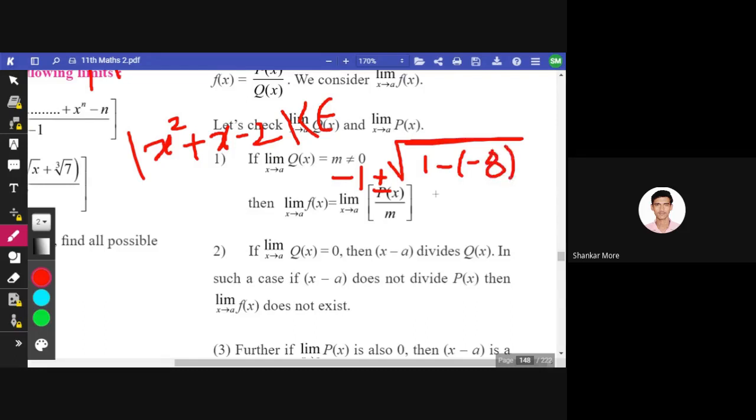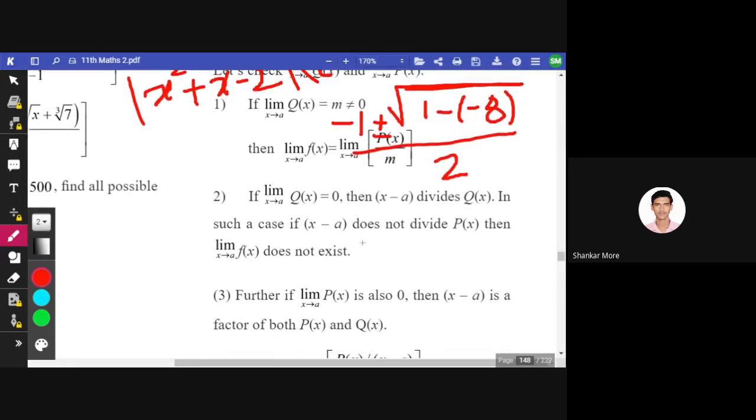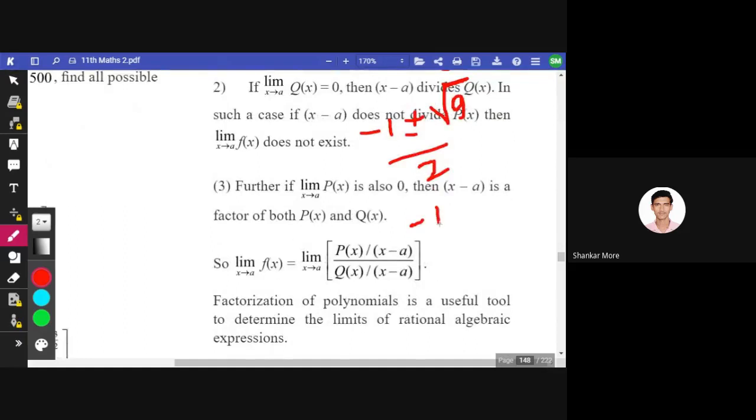Yes, minus 8, divided by 2a. So minus minus becomes plus, and minus 1 plus or minus root of 9, by 2, which is minus 1 plus or minus 3 by 2.